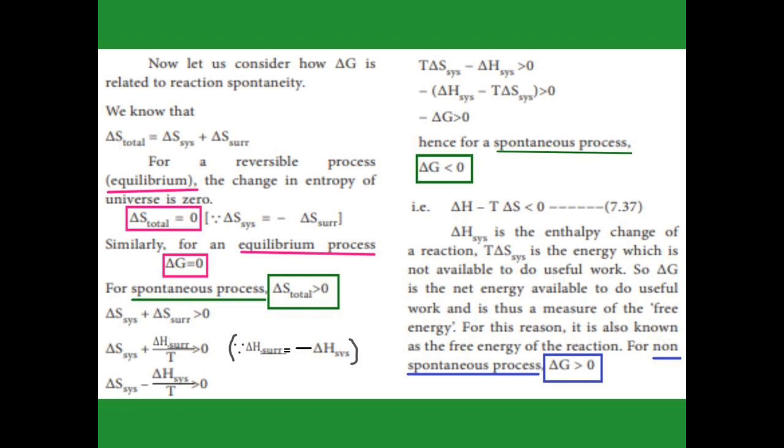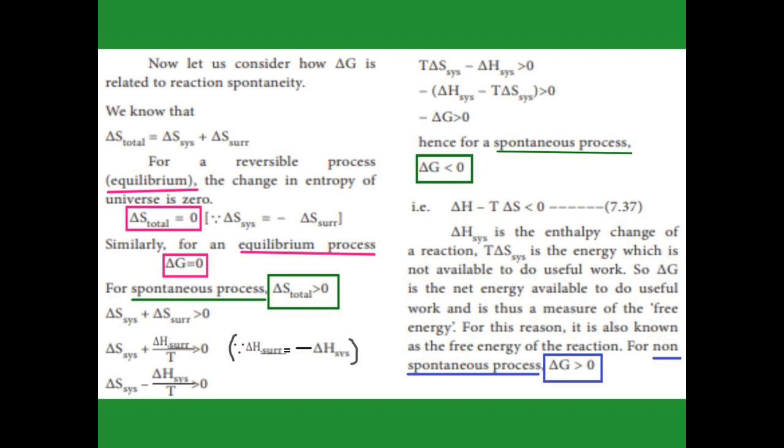Delta H surroundings divided by T. Then delta H surroundings is equal to negative delta H system, so instead of delta H surroundings, I put negative delta H system. Afterward, the T in the denominator is multiplied with the numerator, so we get T delta S system minus delta H system.